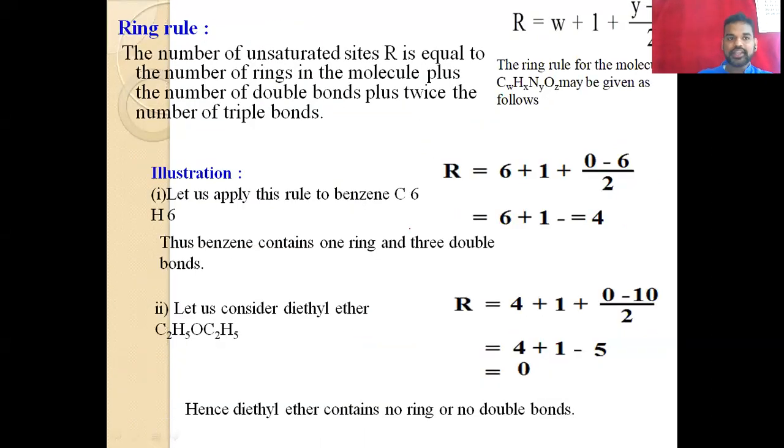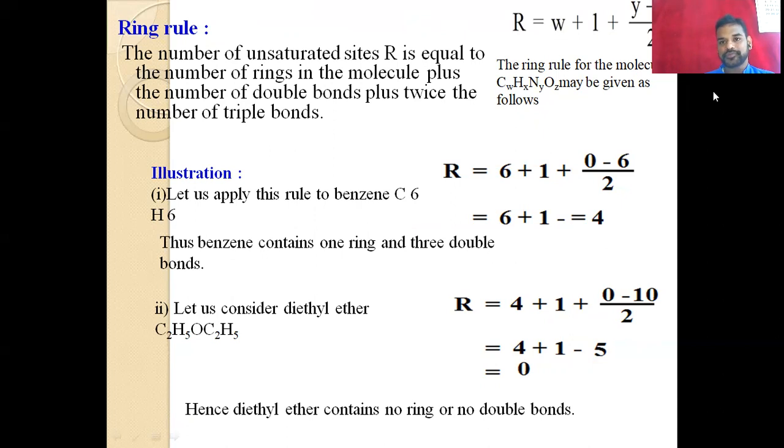And then the ring rule. This is also another easy rule, the ring rule, to calculate the number of rings. So for an organic compound, to calculate the number of rings R, we have a formula: R = W + 1 + Y - X/2. So here, what are W, X and Y?